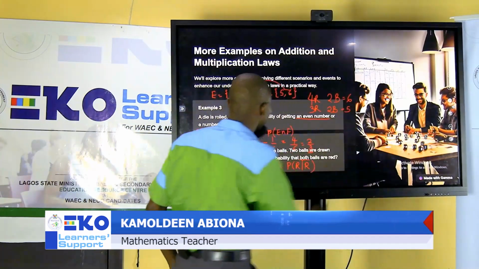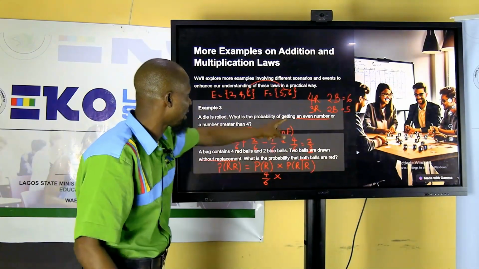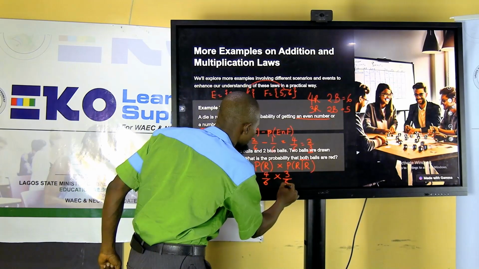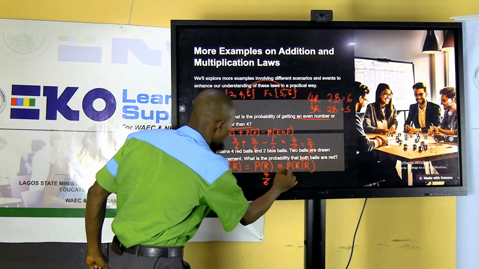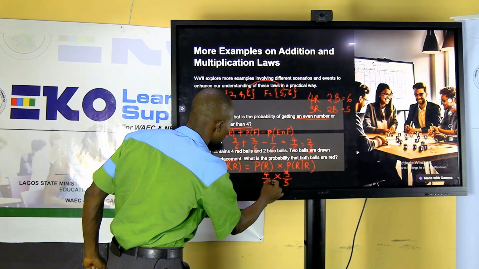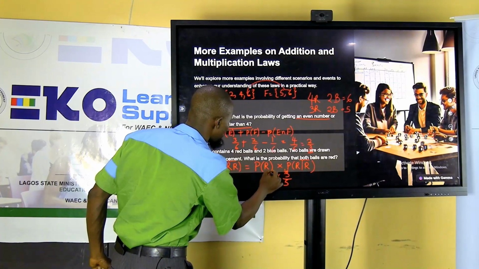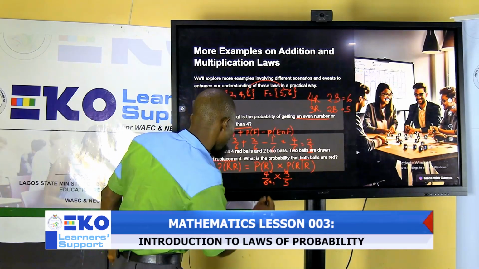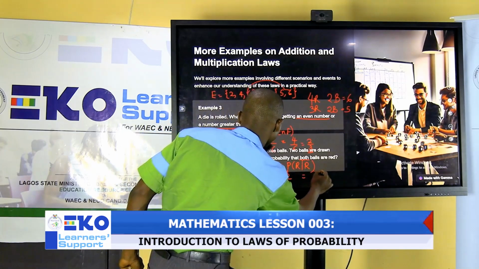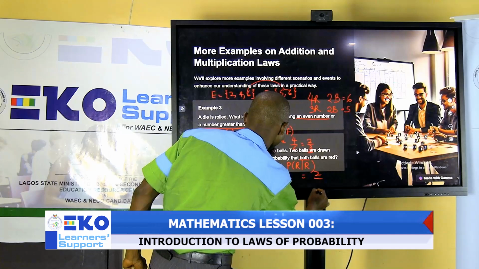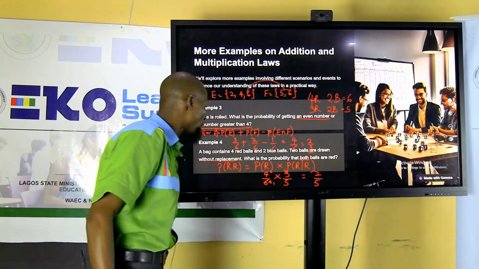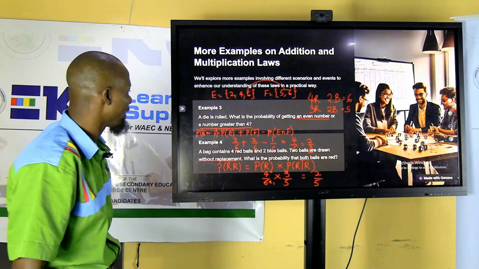So what is the probability of picking red again? That is 3 out of 5. 3 over 5. So this 3 here 1, 3 here 2, 2 here 1, and 2 here 2. Okay. So from that, what do I have? I have 2 over 10. No, sorry, 2 over 5. I have 2 over 5 as the answer for that.